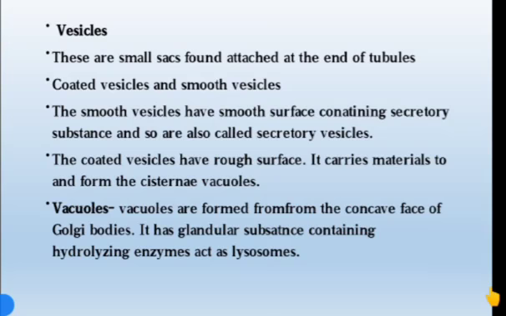The vesicles. These vesicles are small sacs found attached at the end of the tubules. And there are two types: one is the coated vesicle and another one is the smooth vesicle.